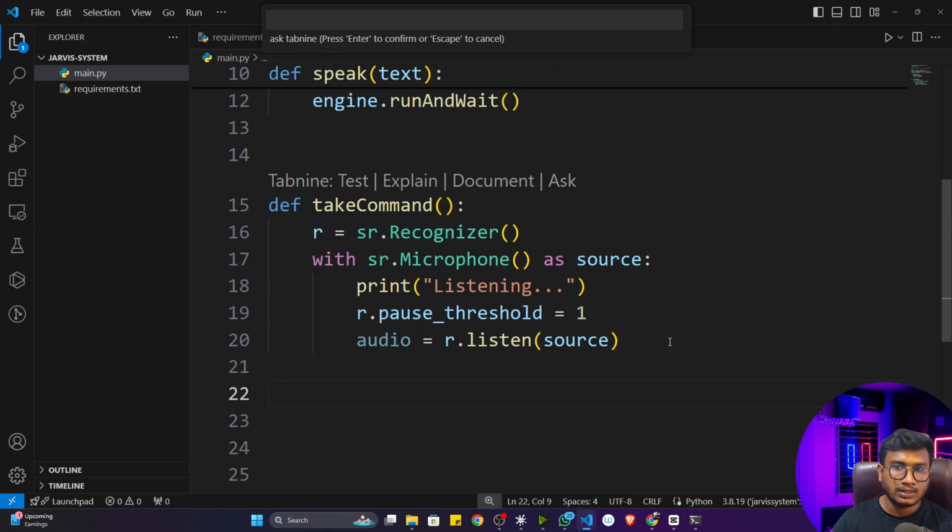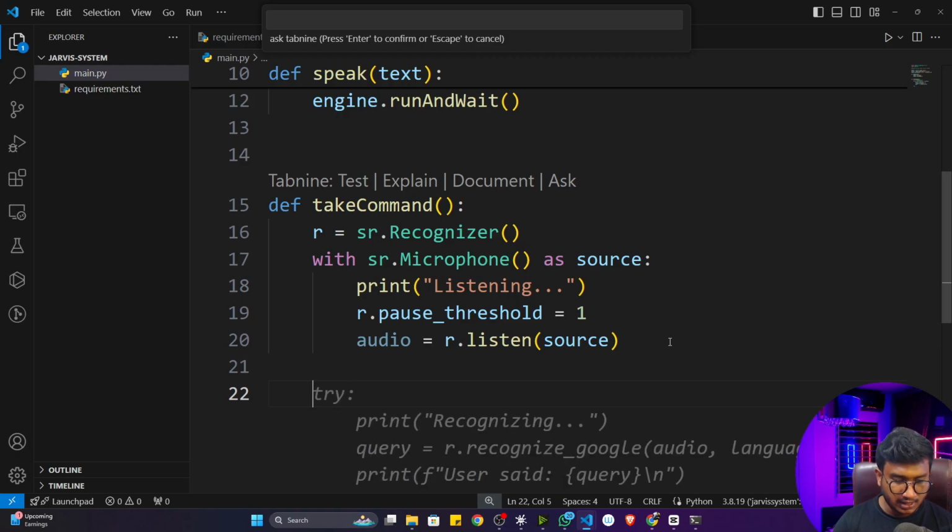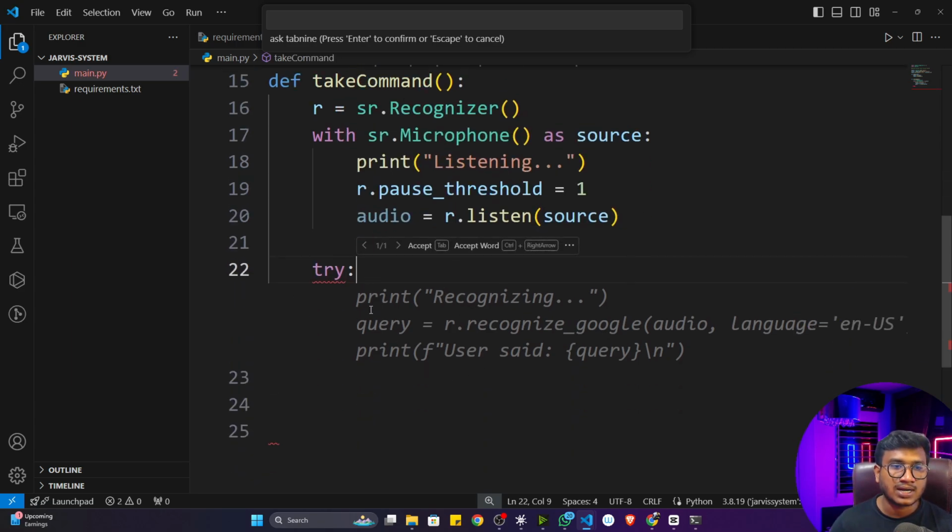So for this I can just write it here, but before that I'll take a try-except block, because I have to perform exception handling. It's an external package I'm using, and if I'm connecting with the Google API, sometimes the server might be down and it will throw me an error, but I don't want to get the error. What I want to do is handle that particular exception.